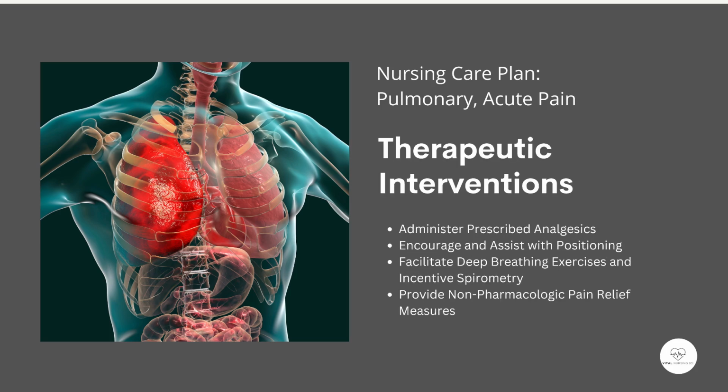Therapeutic interventions. Finally, let's discuss 3 nursing actions to alleviate pain and improve respiratory function, along with their rationales. 1. Administer prescribed analgesics. Provide medications such as acetaminophen, NSAIDs, or opioids, for example, morphine, as ordered. Use a multimodal approach when possible to minimize opioid use. Rationale: effective pain control encourages deeper breathing and improved mobility, reducing the risk of respiratory complications. Be vigilant about side effects like respiratory depression, particularly with opioids.